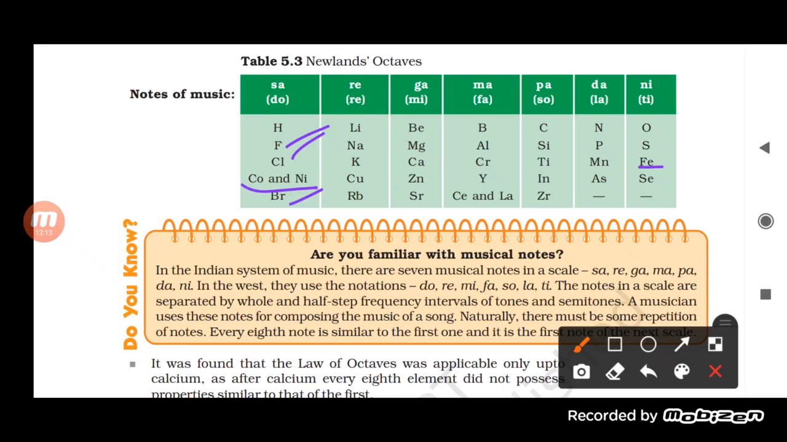Similarly, if we talk about iron, iron is not going to show the same kind of property as sulfur. They are totally different from each other. So obviously we can say that elements which are unlike, which do not show the same kind of property, were kept in the same slot, while elements which used to show the same kind of property were kept far away from each other.